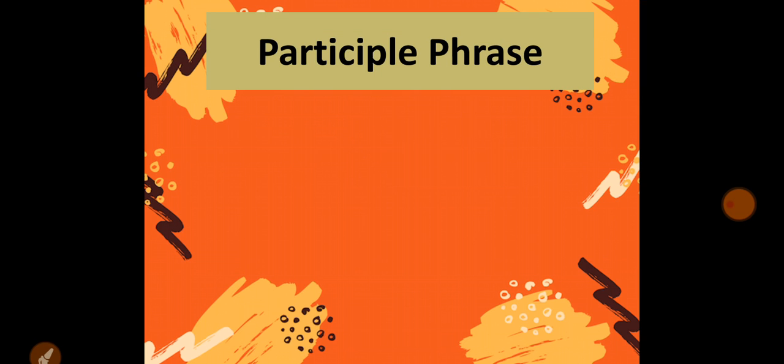Let's discuss participle phrase. Before discussing participle phrase, let us revise what is a phrase. A phrase is a group of words which does not have any finite verb. Finite verb means which tells you a tense. The tense means that either the sentence is in present tense or in past tense or in future tense.